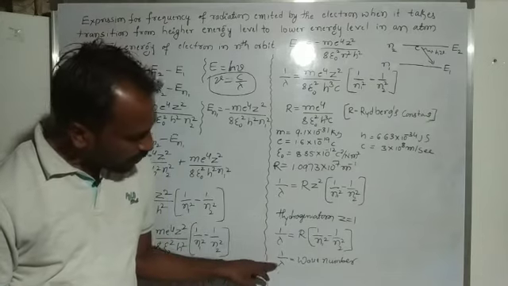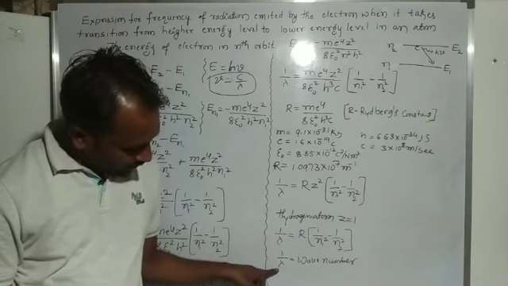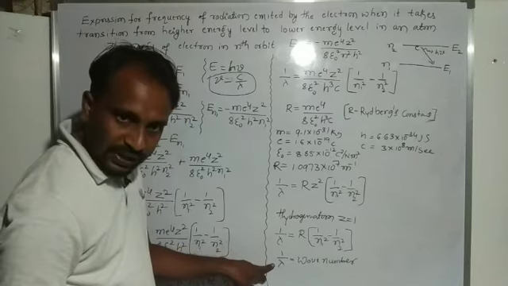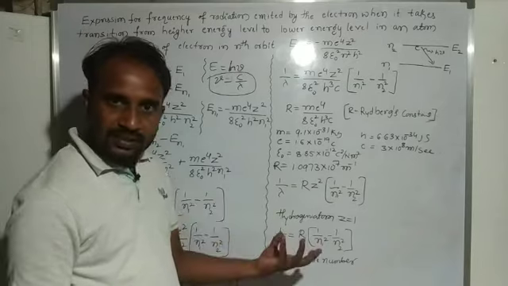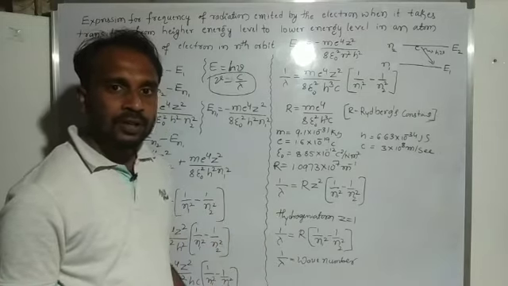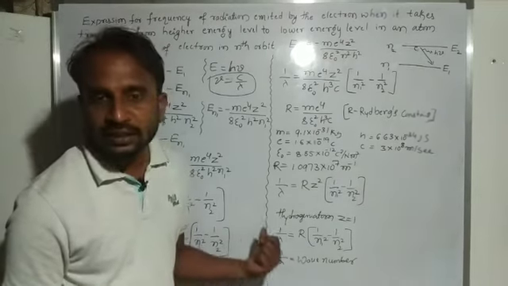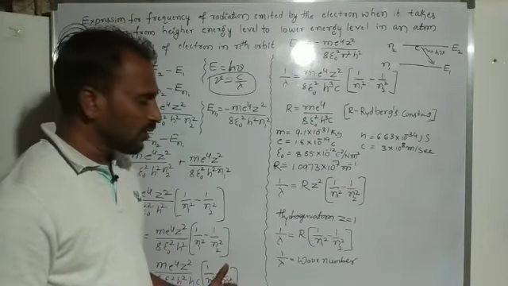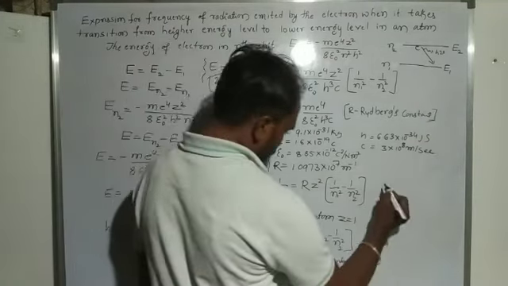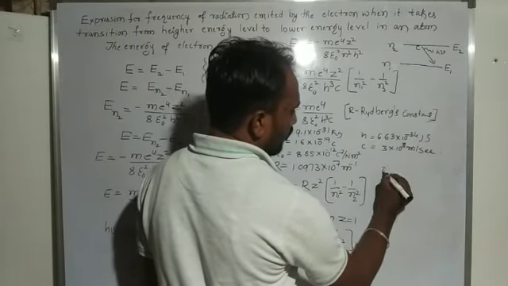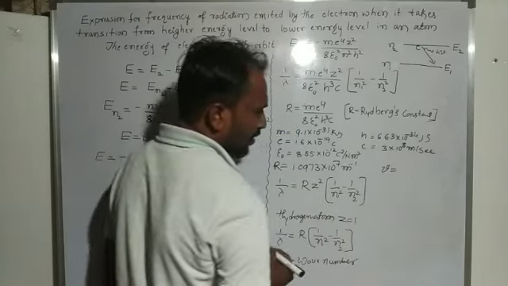Suppose 1 by lambda is there and we want to calculate the wavelength, then we take the reciprocal value, and that is the wavelength. Here we want to calculate the frequency, so we multiply by c.